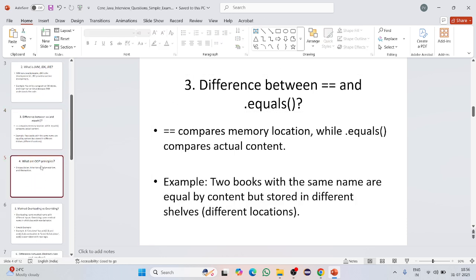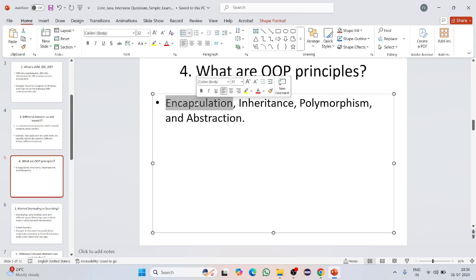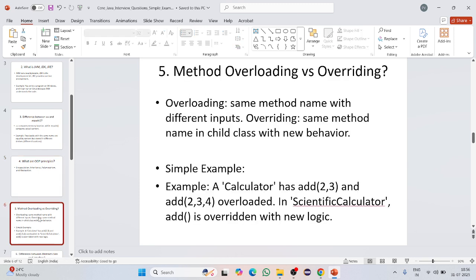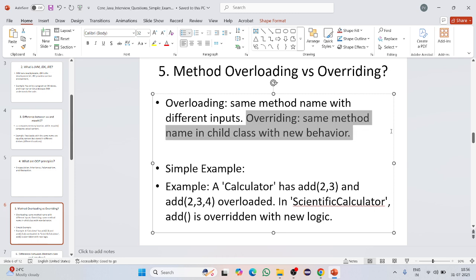And what are the different principles of OOP concepts? Encapsulation, inheritance, polymorphism, abstraction. And method overloading and method overriding. Method overloading: same name with different inputs. Method overriding: same method name in the child class with new behavior.